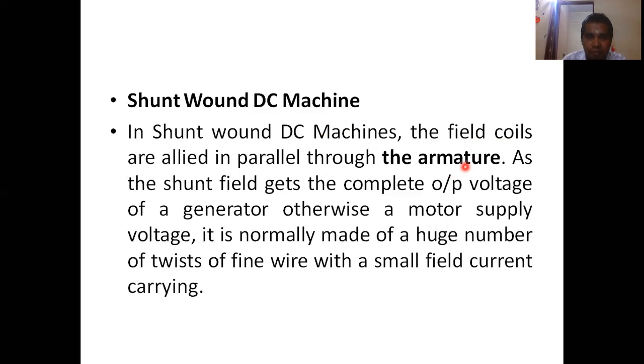Shunt means parallel. So the shunt field gets the complete output voltage of the generator, or in the case of a motor, the supply voltage. It is normally made of a huge number of turns of fine wire carrying a small field current. Small field current carrying fine wire is used in a shunt machine, right?